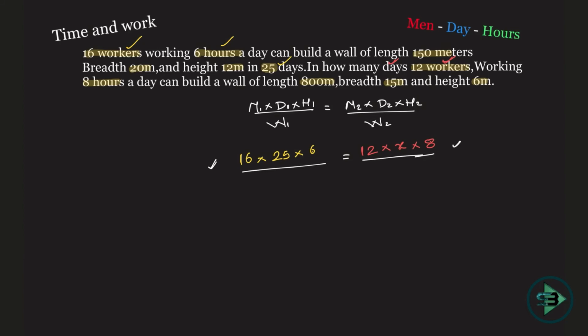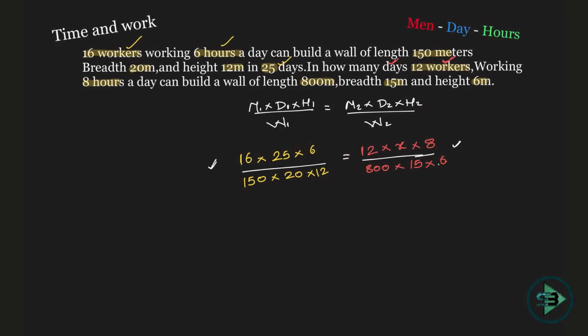Okay, so what will you write here? Area, or not area, you can say volume. The volume of the wall that they are building, and a wall is nothing but a cuboid, and the volume of a cuboid is length into breadth into height. So you will just multiply. This work will be what? 150, which is length, into 20, which is breadth, into height, which is 12, and the work that will be done by them will be 800, which is length, 15, which is breadth, and 6, that is height. Now you have to just cancel this and get the value of X, and that will be your answer.